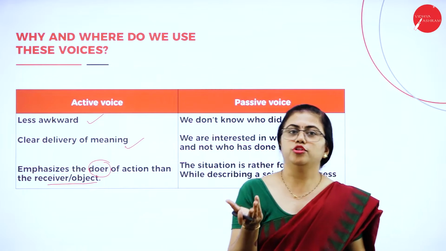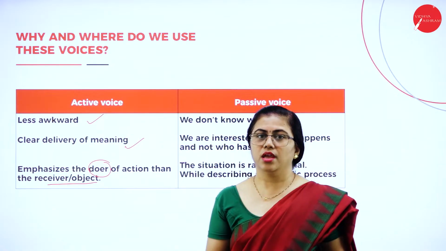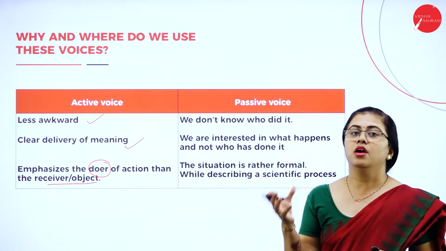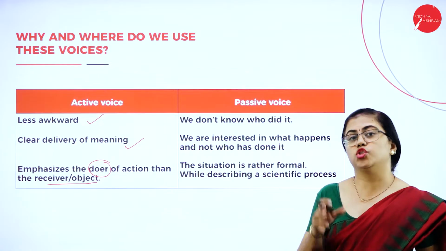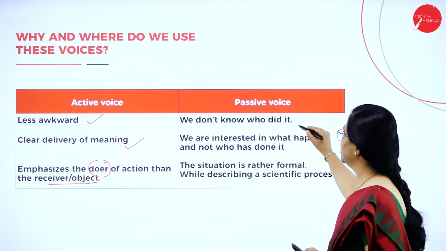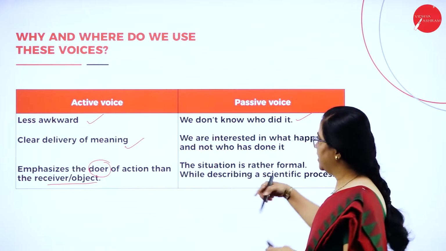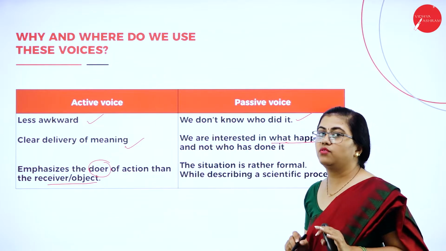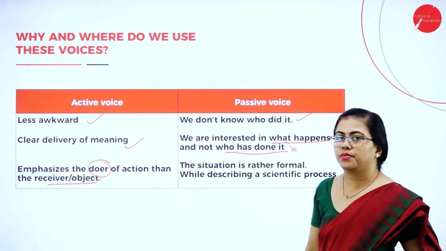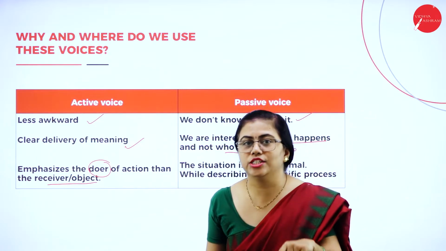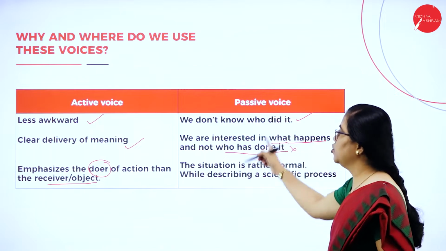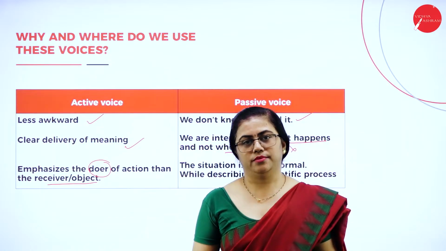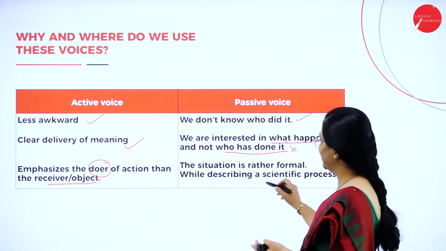So whenever you don't want to specify who has done it, you are concentrating on the action in the sentence. In that situation, you use passive voice. We are interested in what happens, not in who has done it. We are concentrating only on the action that has happened. We are more concerned with the situation rather than something else.